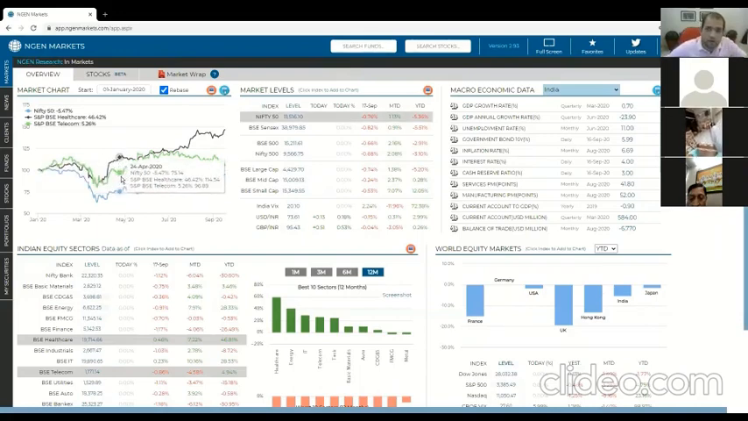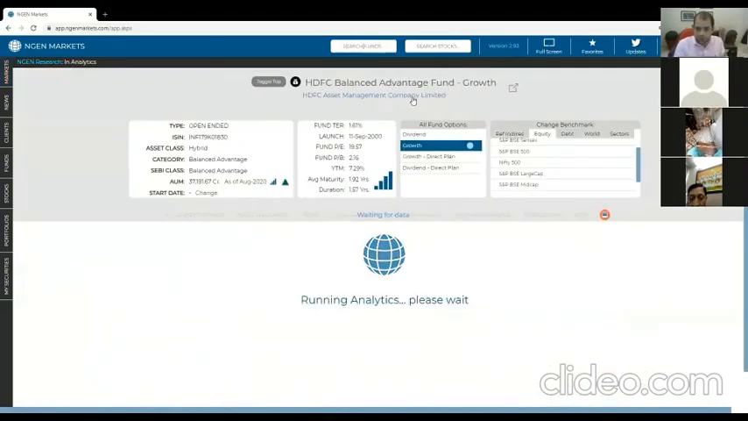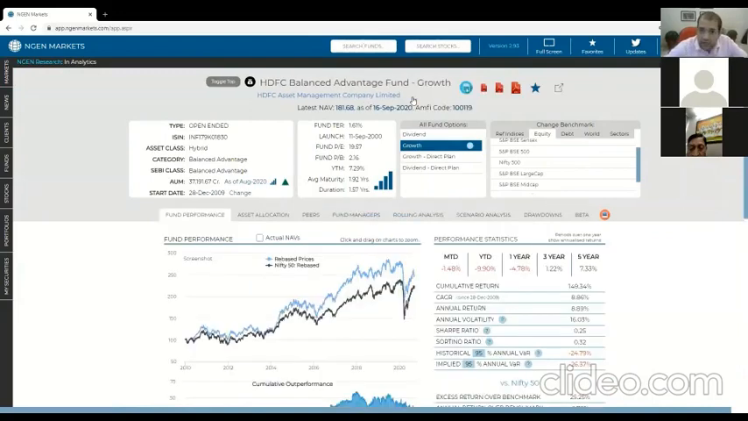Now let me move on to a little bit more in terms of analytics. Now as I said earlier, we have data for mutual funds. We have data for stocks, which I just showed you very quickly. But let's look at some mutual funds now. So on the top here, you can always search for any fund that you like. So I'm just going to pick a balanced fund so I can show you some equity holdings as well as some debt holdings. Now, you can search and load up any fund. And as soon as you do that,